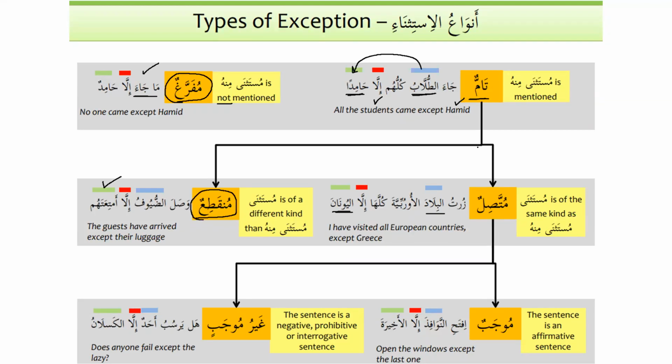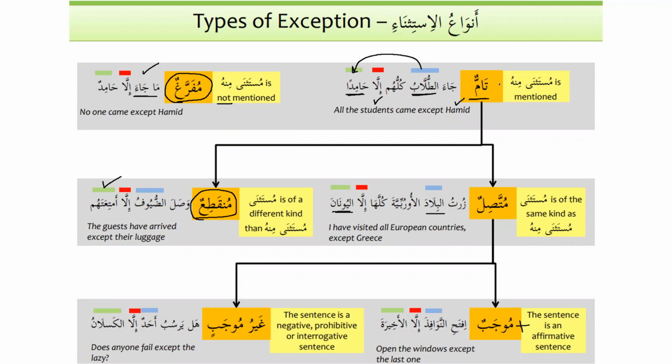But when the speech is tamun muttasilun, there are 3 conditions that should be fulfilled in this category. And if these 3 conditions are fulfilled, then also the noun will be mansub after illa. So number 1, it should be tamun. Number 2, it should be muttasilun. And number 3, it should be mujabun. Mujabun means it should be affirmative. The sentence is an affirmative sentence, or in simple words, we can say it is a positive sentence. For example, iftah an-nawafidha illa al-akhirata. Open the windows except the last one.